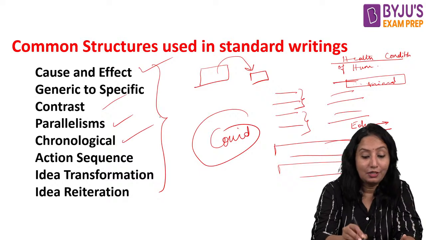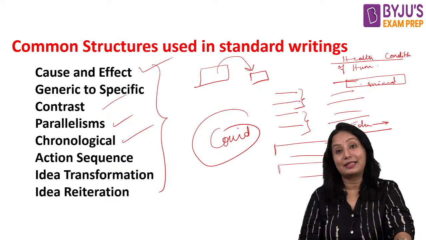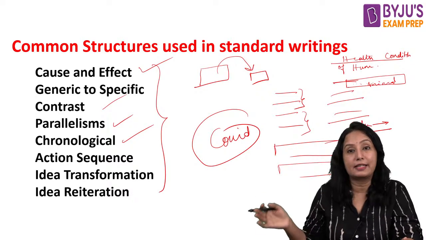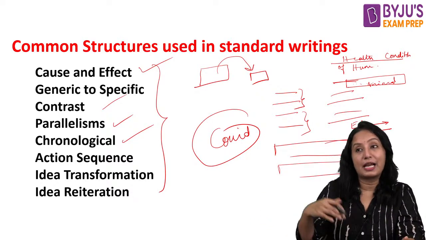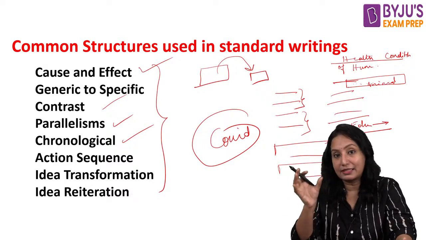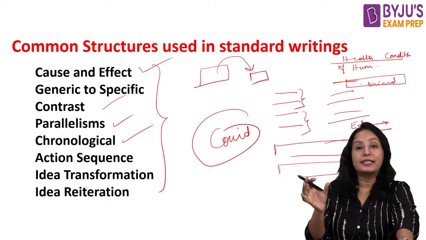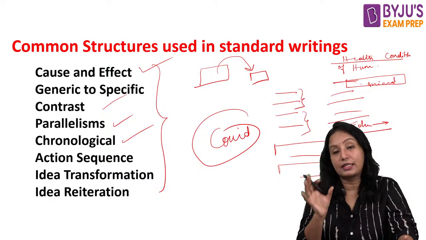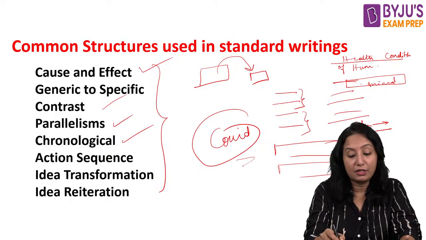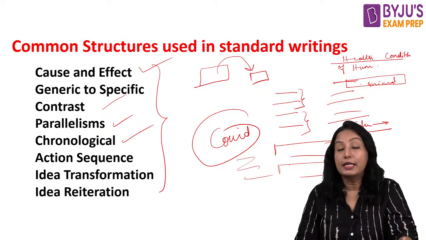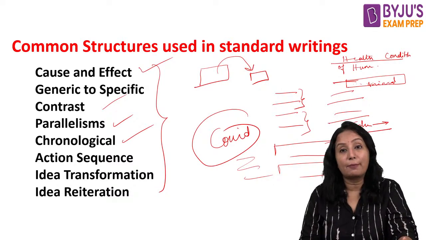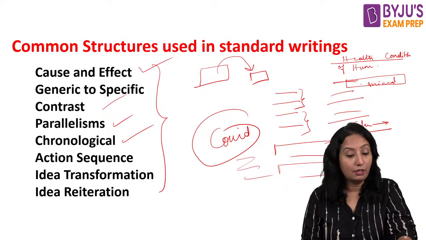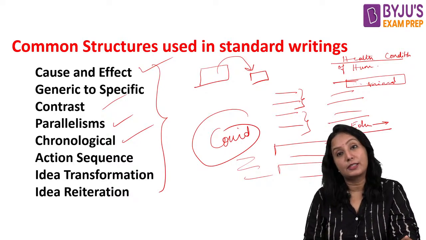Now, the chronological way. That means time and dates. You would have seen paragraphs explaining, okay, in 1970 it happened, then in 72 it happened, 73 it happened. They start describing the events as per their occurrence or as per their experience. So the things are framed in a chronological way. See whether this is what is happening, then you can pick up the sentence accordingly, according to the chronological order. And then action and sequence.